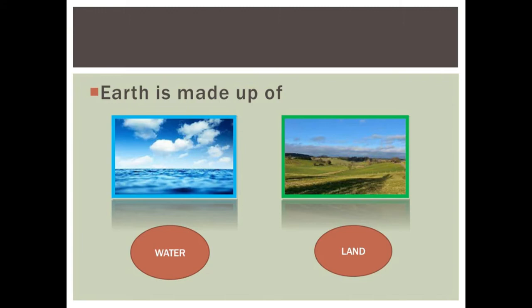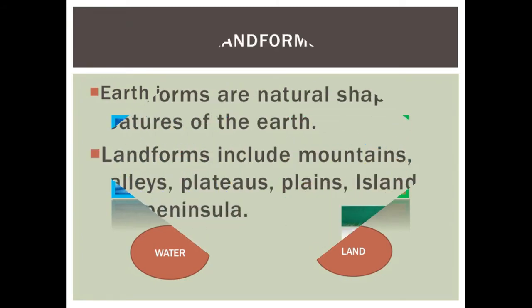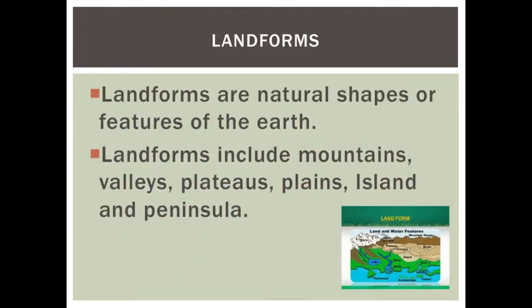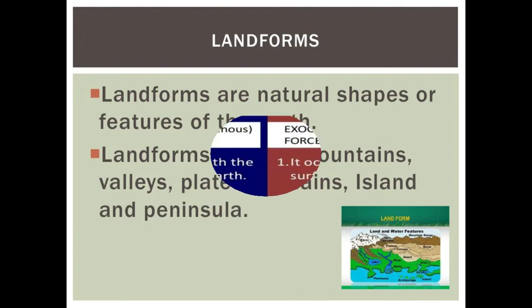This is water and this is land. Next, landforms. What are landforms? First we have to know it. Landforms are natural shapes or features of the earth. Landforms include mountains, valleys, plateaus, plains, island and peninsula.